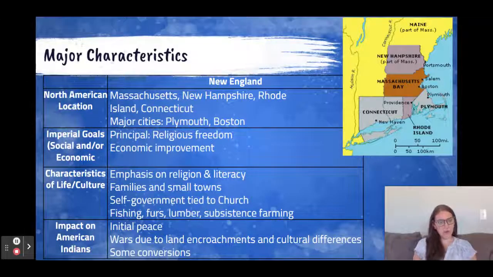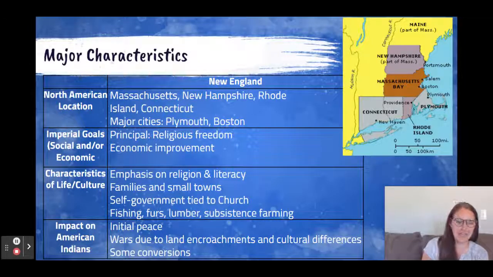So if you want a more full explanation of the New England colonies, go ahead and check out my playlist and go to lesson 2.3b. That's where you'll find a more thorough explanation. But here are some of the key ideas.